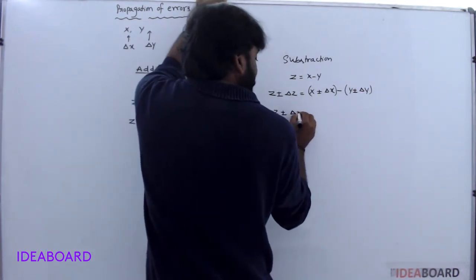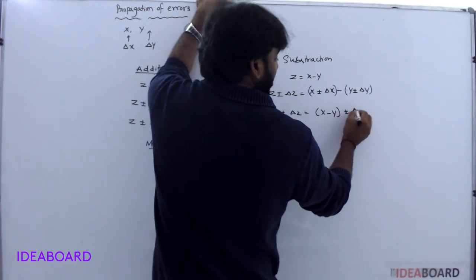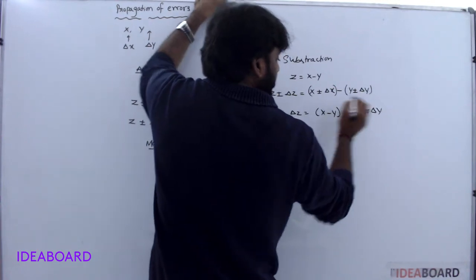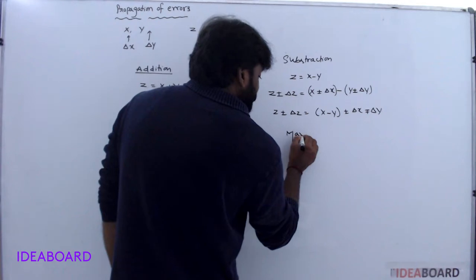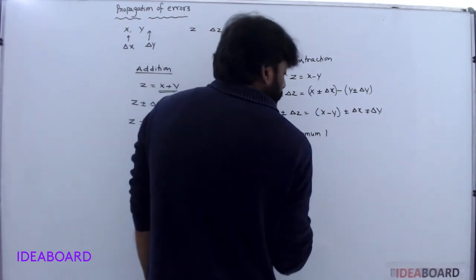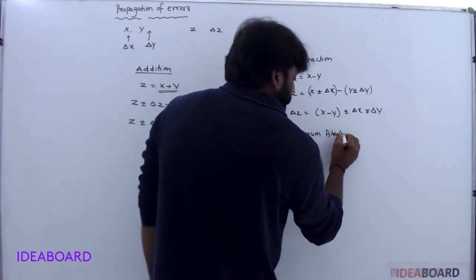That gives z plus or minus delta z equals x minus y plus or minus delta x, minus of plus delta y. Understood? Here also you take the maximum absolute error, or possible error.